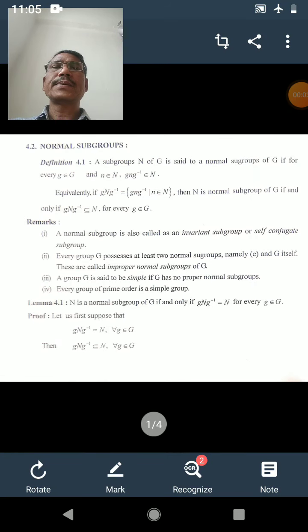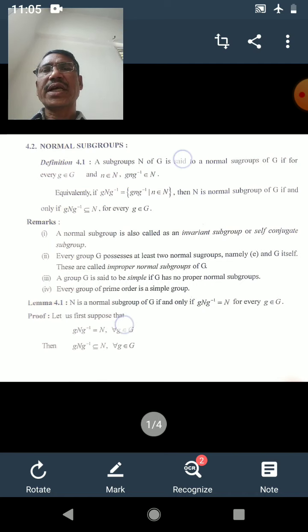Good morning, students. In the last lecture, we have seen cosets, examples on cosets, and then Lagrange's theorem. Today we shall see normal subgroups. Now, a normal subgroup is a particular case of a subgroup satisfying some extra conditions.